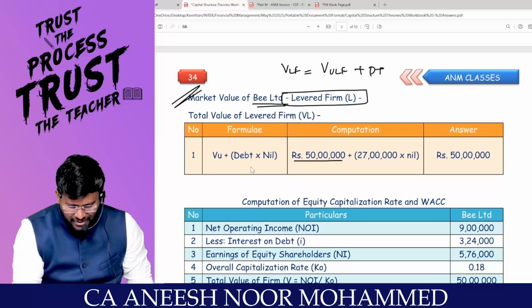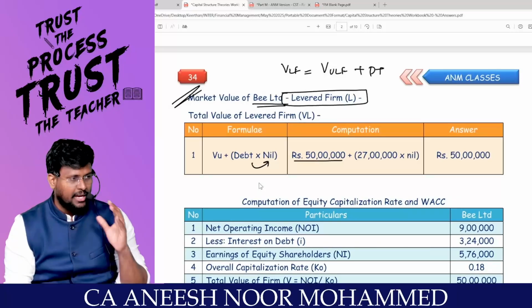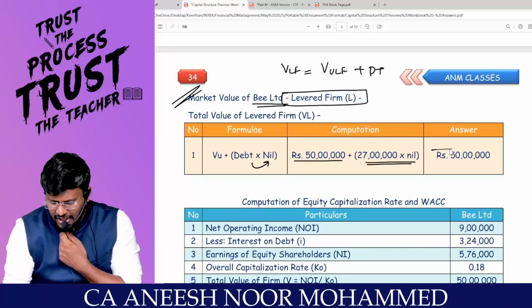Are you agree with me? Plus you are having debt, but you do not have the T. T stands for what rate? Tax rate. In the bar. That means 27 lakhs into 0. So 50 lakhs will be the value of the firm.